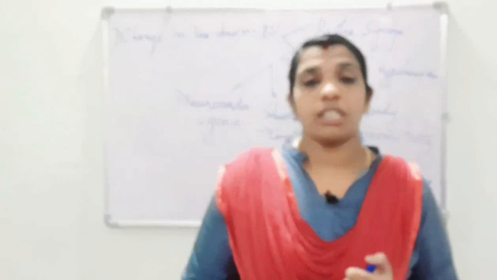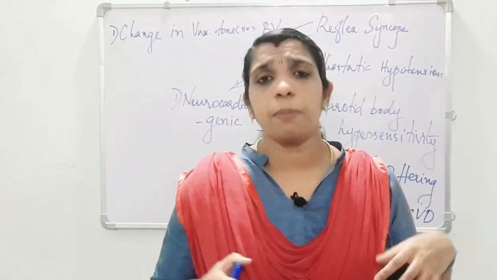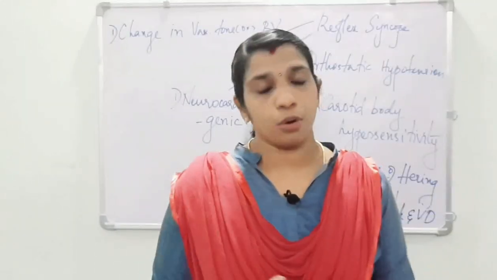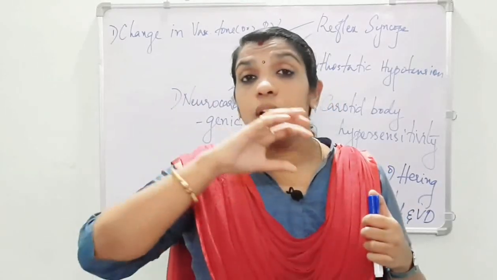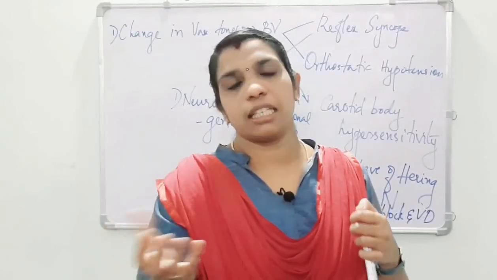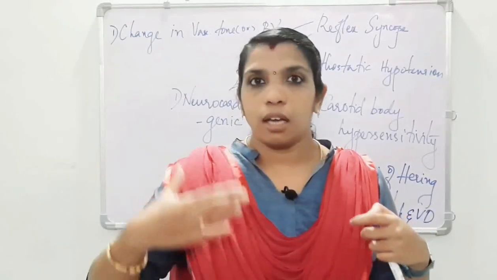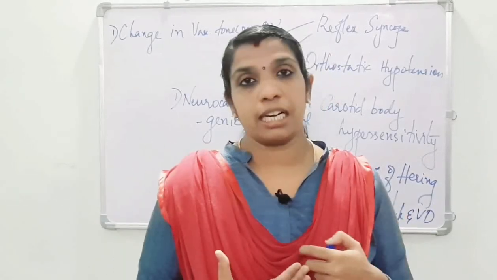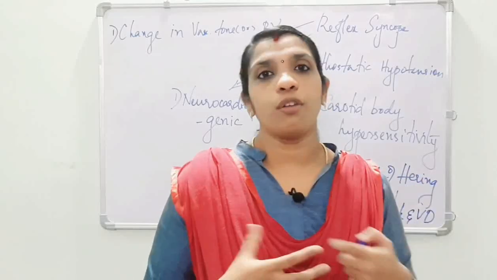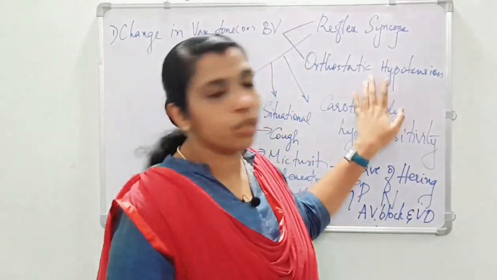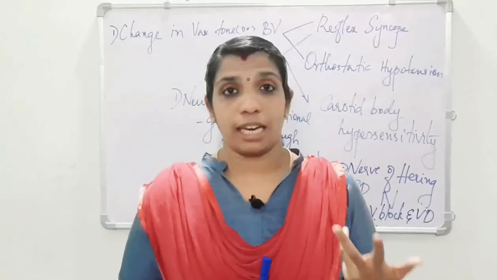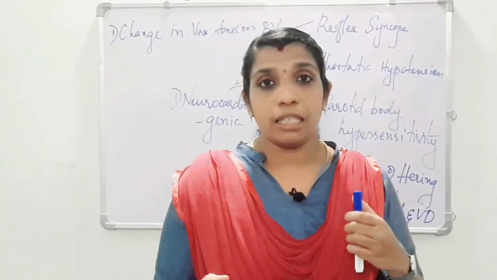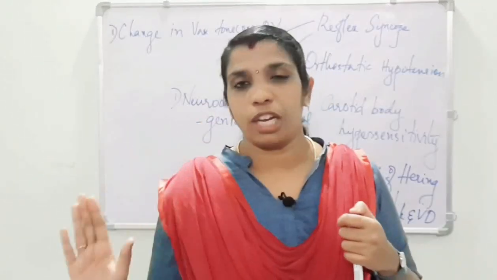The third cause is Parkinsonism. Some patients with Parkinsonism are prone to this, and also patients with progressive cerebral degeneration. The pathology behind orthostatic hypotension: the first is hypovolemia.